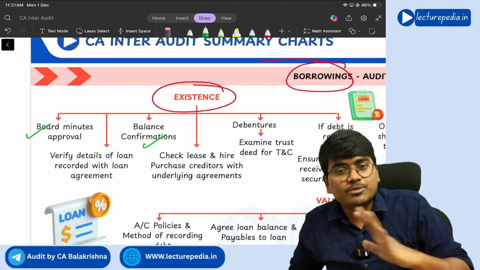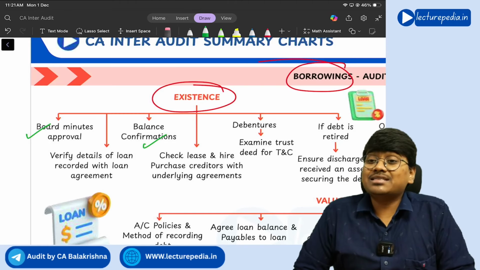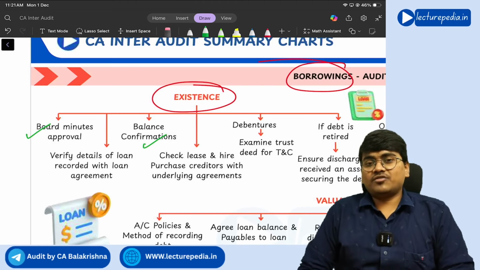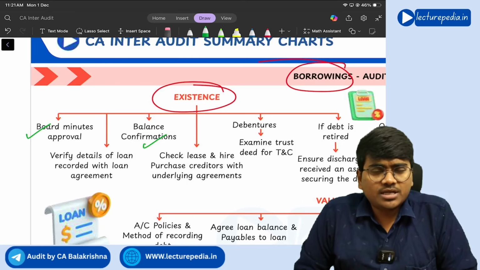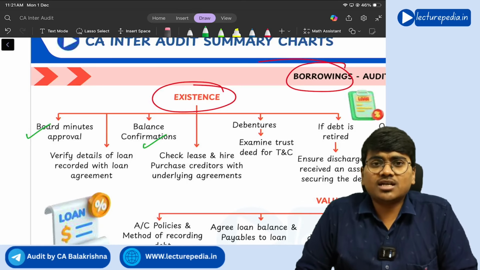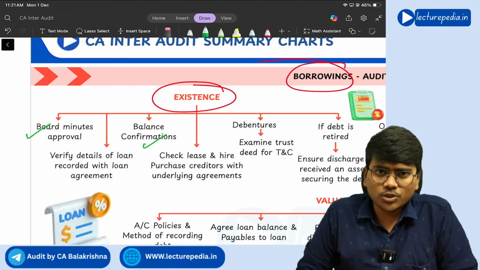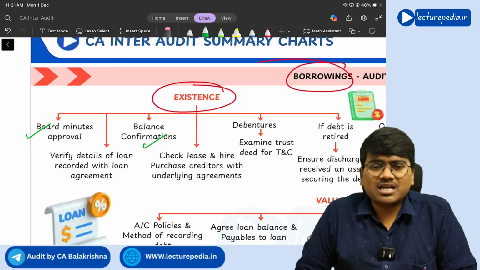And in case of debentures, see, debentures are also borrowings. In case of debentures, there will be a debenture trust. Now you need to examine the trust deed of that debenture trust for the terms and conditions. See, why will the debenture trust be created? Debenture holders are giving you the money as a loan. When they are giving you the money as a loan, will they give the amount without any security? Of course they will ask for security.